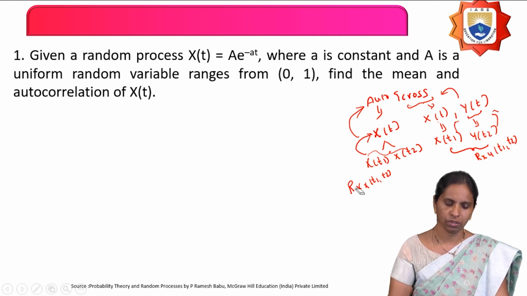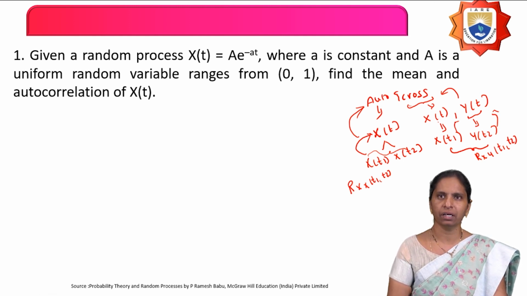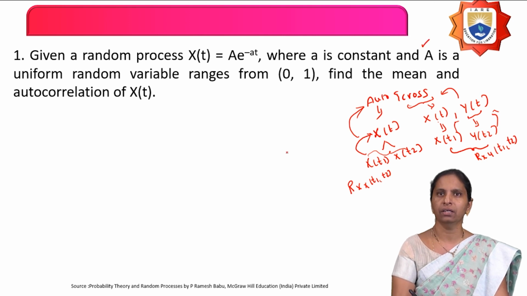Now the problem is: given a random process x of t equals A into e power minus at, where a is a constant and capital A is a uniform random variable ranging from 0 to 1. They have given the random process x of t. What is a random process? A random process is a function of the random variable and time.